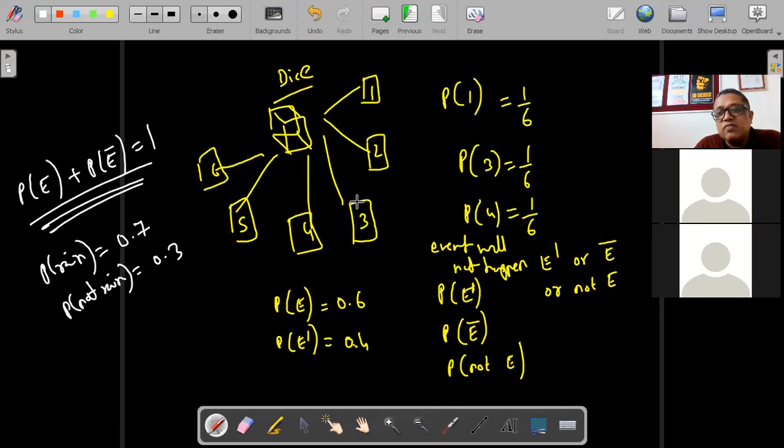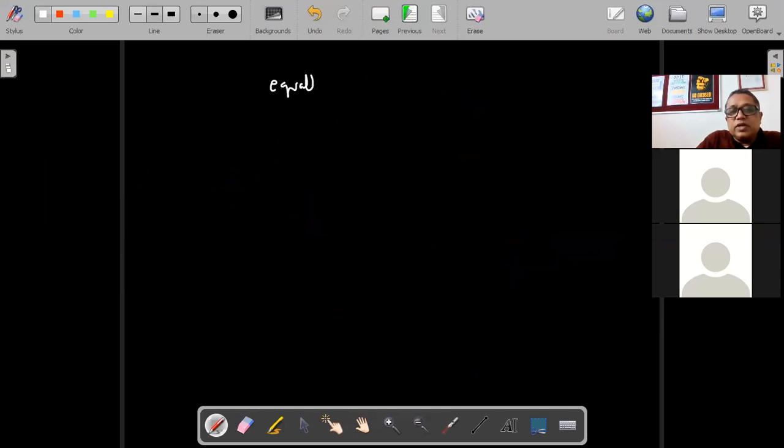Or you have a biased coin. Every time you toss, it will come heads. That is all used by gamblers to cheat other people. They increase the weight on one side so that one number comes, and so on. So you can manipulate that, but we are not talking about those. We are talking about an unbiased die and an unbiased coin. In this, every number should have equal chance of occurrence. So this is clear that the probability of the event happening and the probability of the event not happening add up to 1. Now I come to something very, very important, that is called an equally likely event.